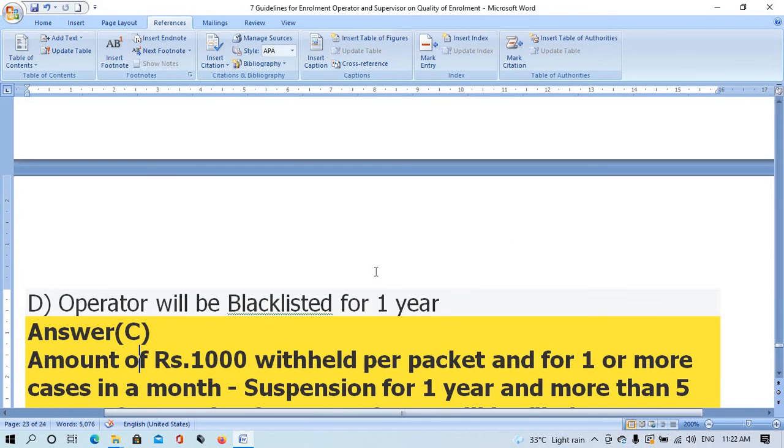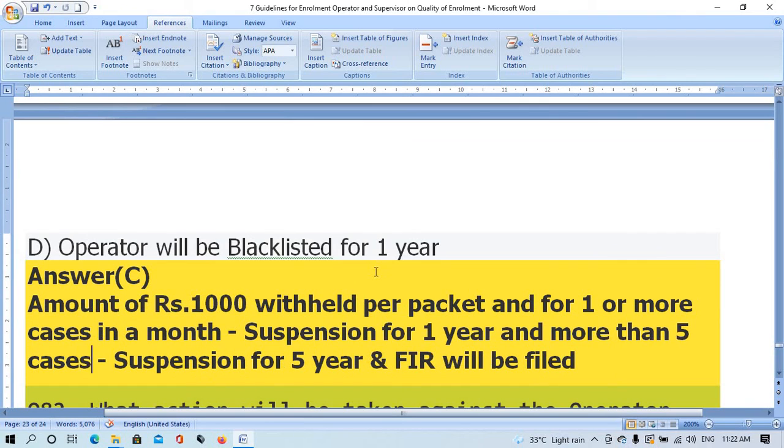The right answer is option C, amount of rupees 1,000 withheld per packet, and for 1 or more cases in a month suspension for 1 year, more than 5 cases suspension for 5 years and FIR will be filed.